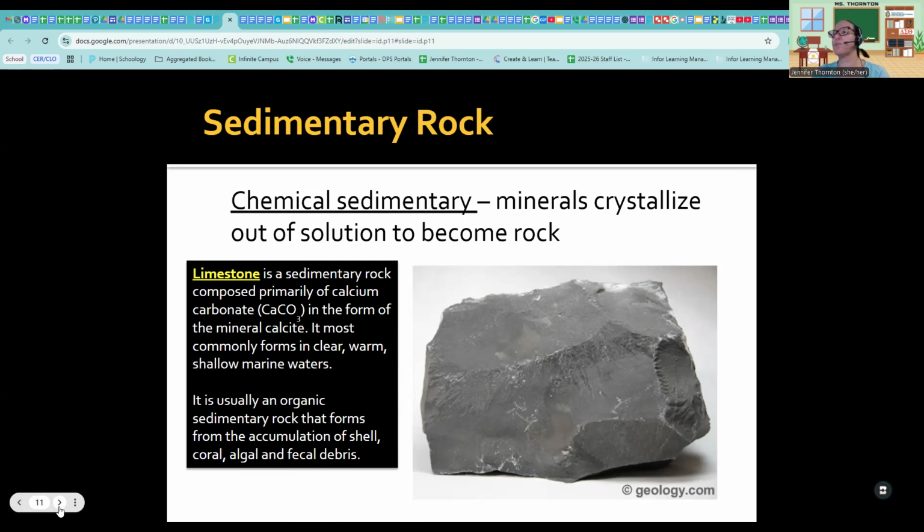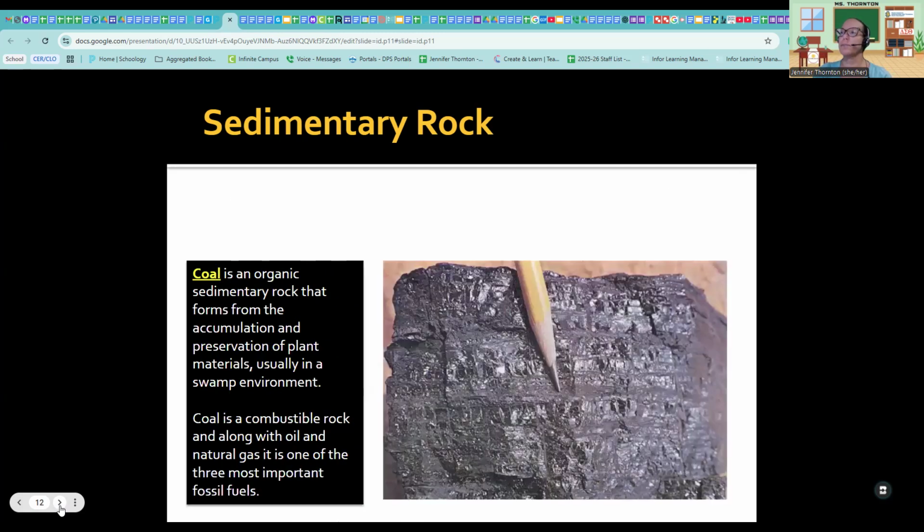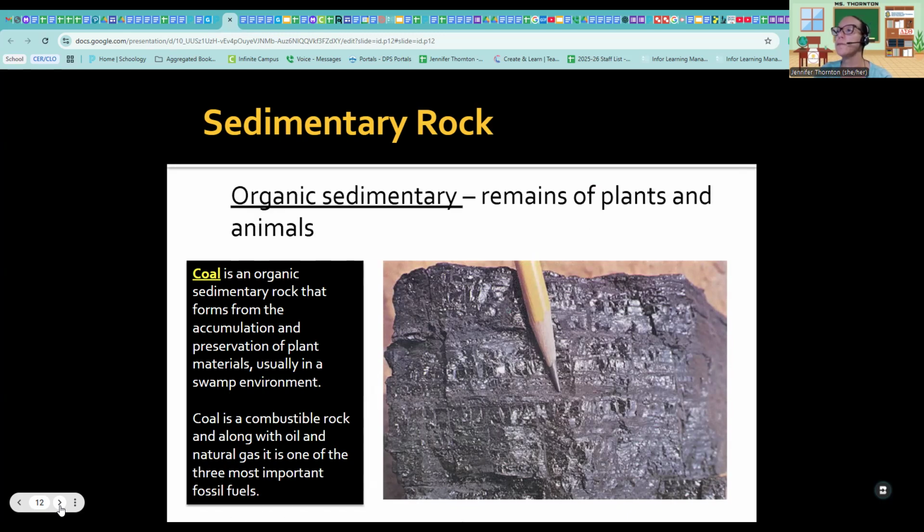Chemical sedimentary rock is a mineral crystallized out of a solution to become rock. This is coal. Coal is another type of sedimentary rock. It is an organic sedimentary rock that forms from the accumulation and preservation of plant materials, usually in a swamp environment. So coal is what we use for electricity, and it's combustible, meaning it catches fire easily. It's because it's made from organic material, from dead plants and animal materials. Organic sediment is the remains of plants and animals.